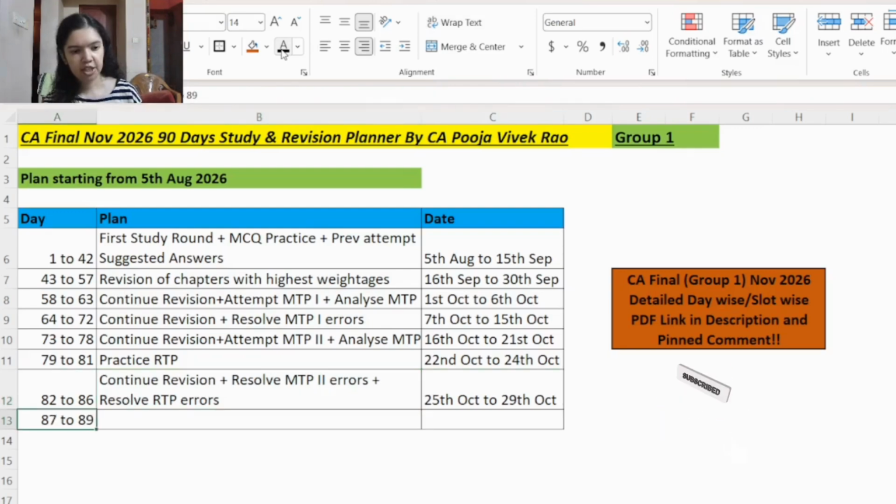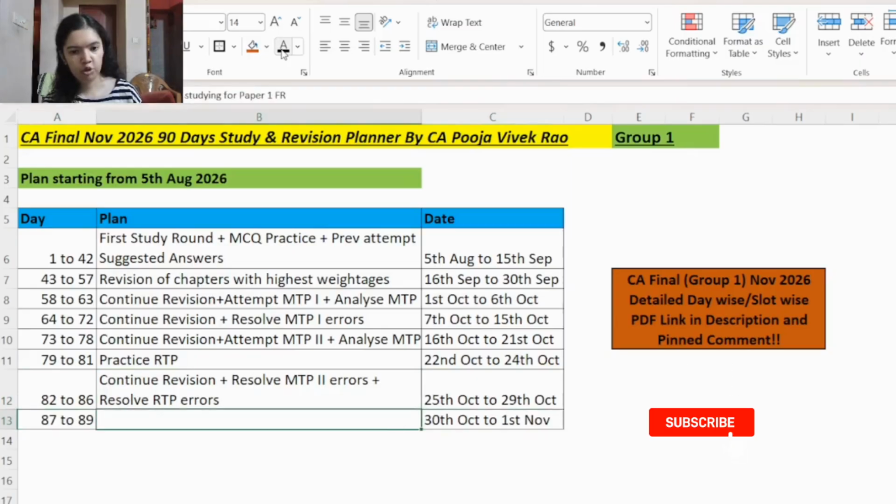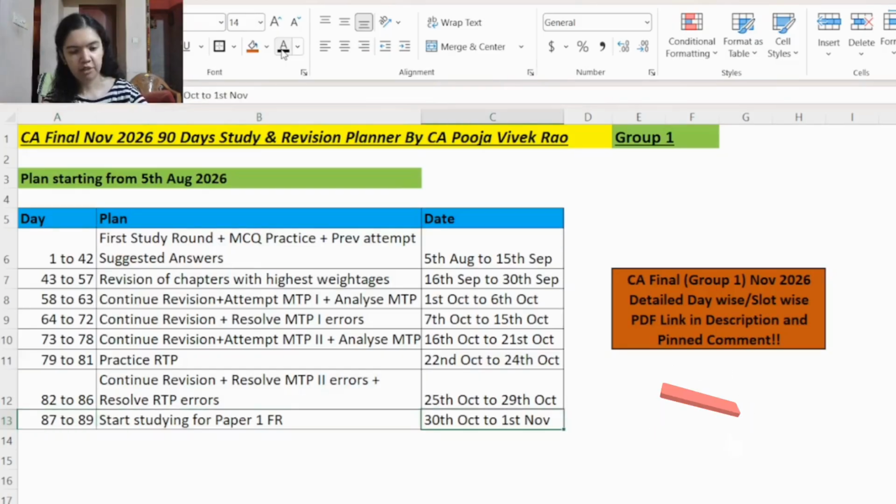Then the last 3 days will be left, day 87 to day 89, that is 30th October to 1st November. So here you will start studying for paper 1 FR. So we have kept 3 days for the first paper. Because if you have prepared well for the first paper, you will be less anxious for the first paper. And if the first paper goes well, you will feel positive to attend the other papers also.